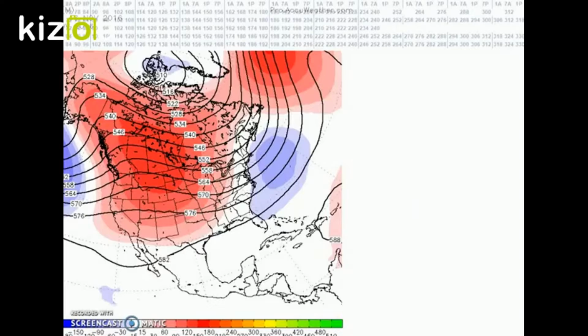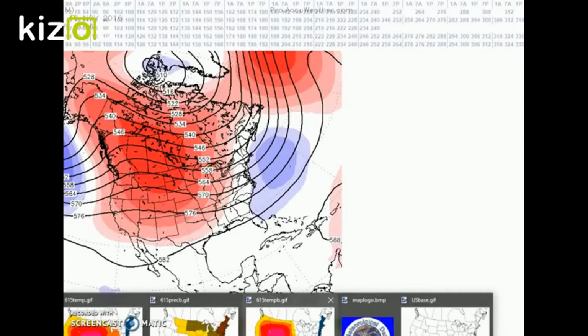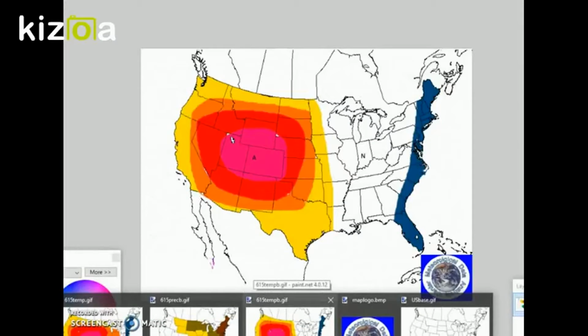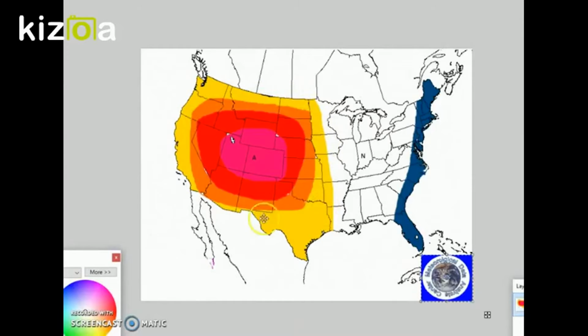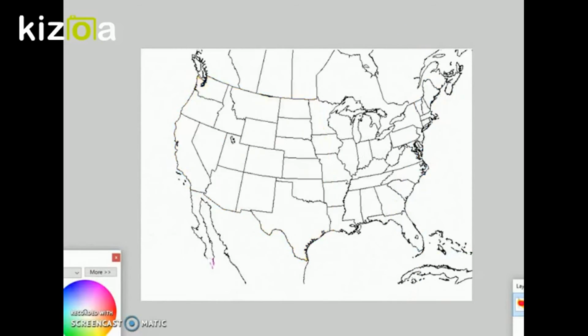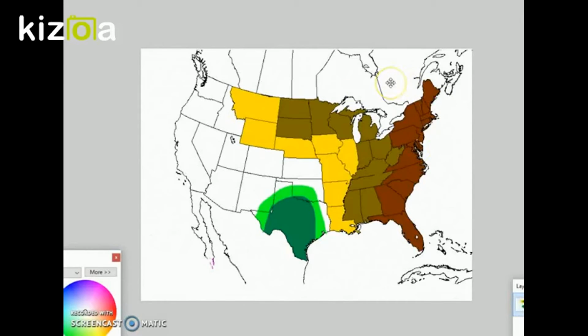So during this forecast period, with all that in mind, I am forecasting above normal temperatures here, with anomalies of 2 to 8 degrees above normal, and below normal temperatures forecast for this region here, with anomalies of 2 to 4 degrees below normal. And for precipitation, I am forecasting little change in the precipitation anomaly.